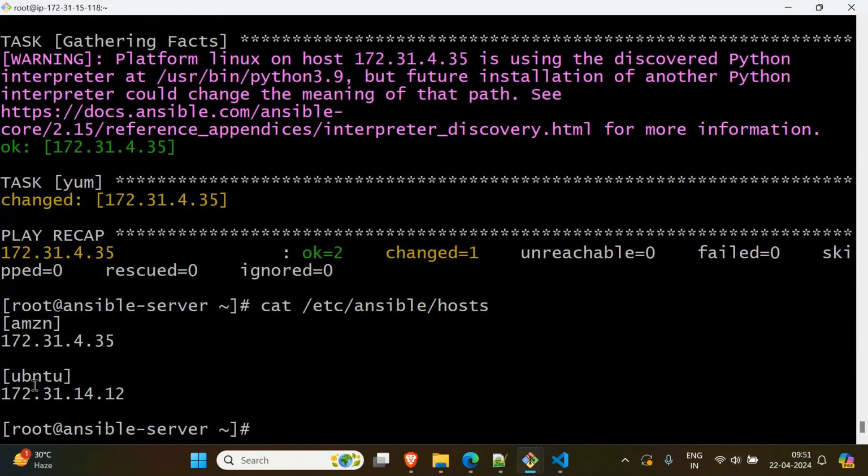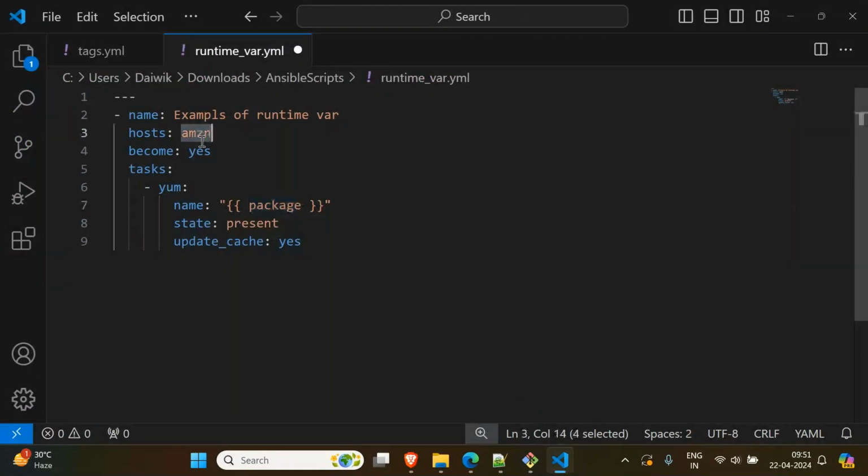Suppose in this group as of now there is only one IP address, but in this group assume we have some 20 or 30 IP addresses. To all of them I want to install some software, without doing it the way we did before. Before, in the playbook I used to mention the group name, Amazon, or I should say all. When you say all, then it applies to all the groups.